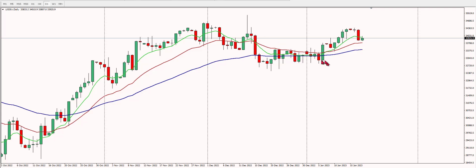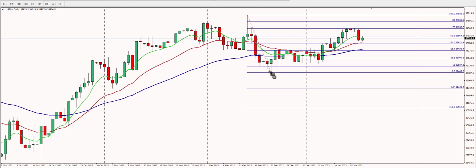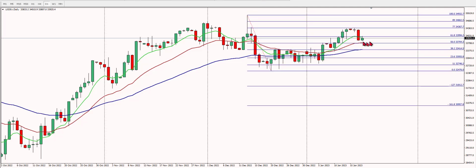Here we can see that the Dow trend is up, the 8 is above the 21, the 21 is above the 50. If you look at the monthly high-low, price is currently trading at the 61.8 level. I am expecting some sort of a retracement coming through to the 38.2. Should the market cross over, I will look for a next swing low.